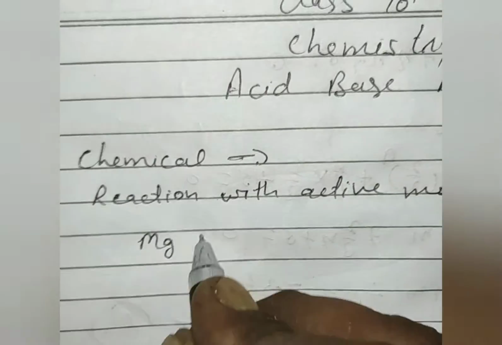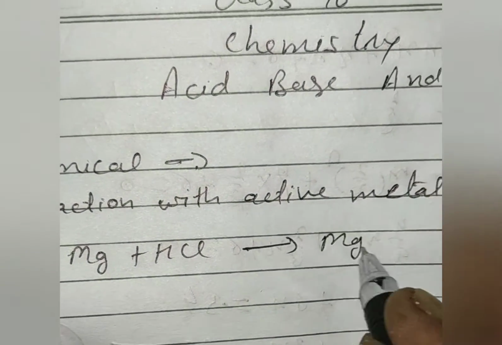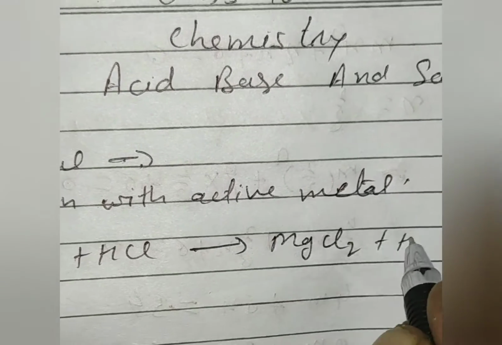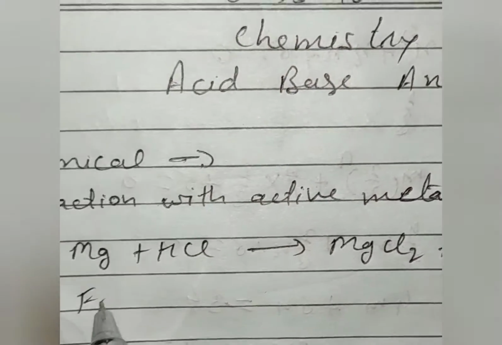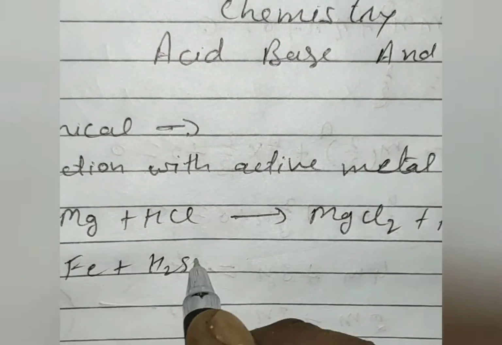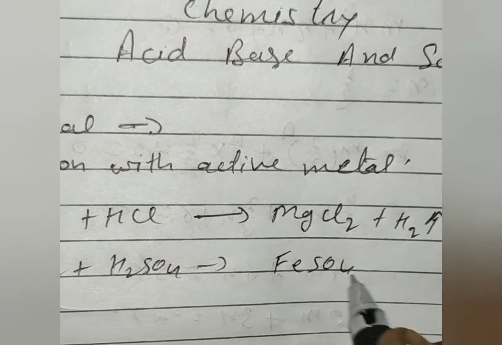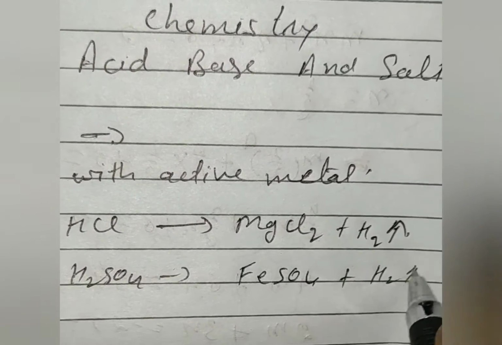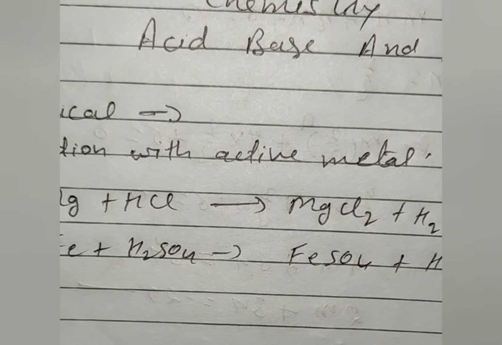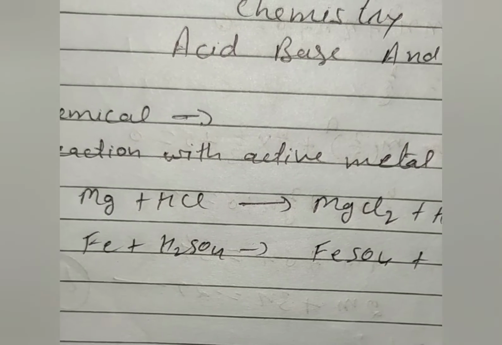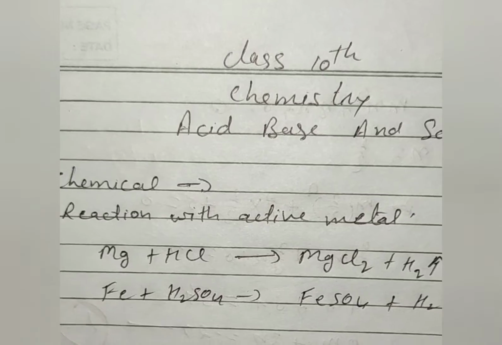Just as magnesium, when reacted with hydrochloric acid, produces a salt and liberates hydrogen gas. In the same way, when iron reacts with sulfuric acid, it produces a ferrous salt and also liberates hydrogen. Remember that when metals react with dilute hydrochloric acid and sulfuric acid, they produce their respective metallic chlorides, metallic salts.